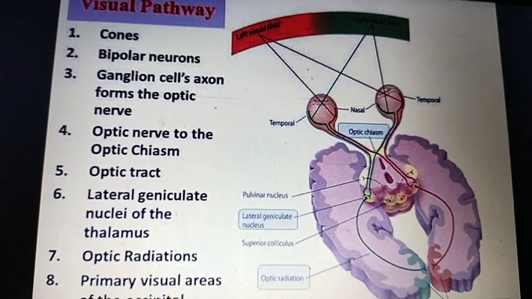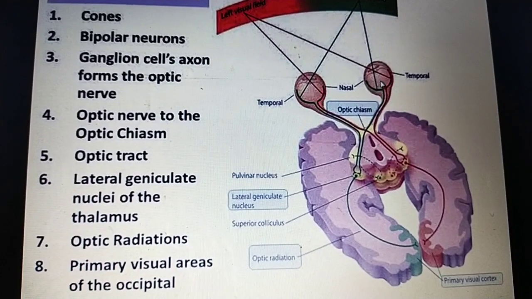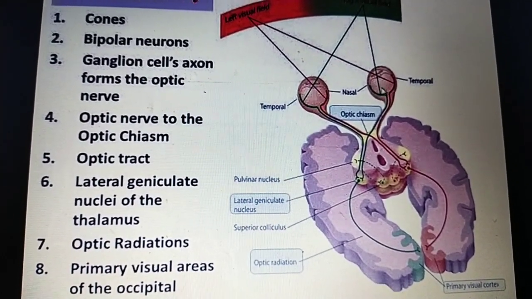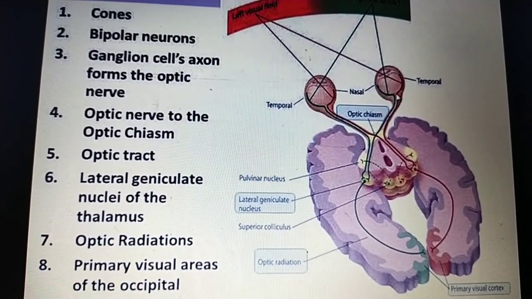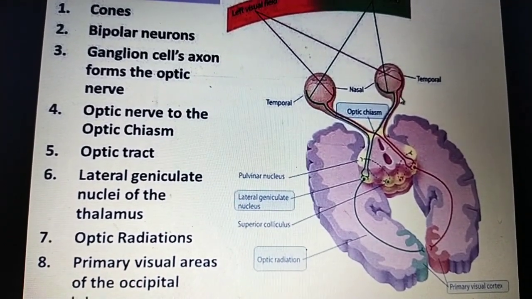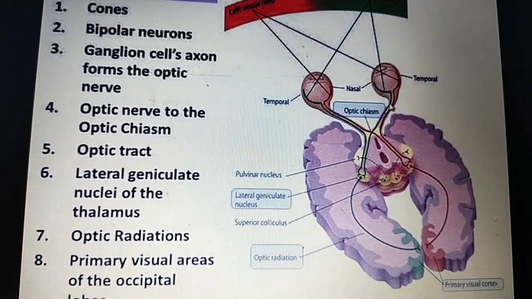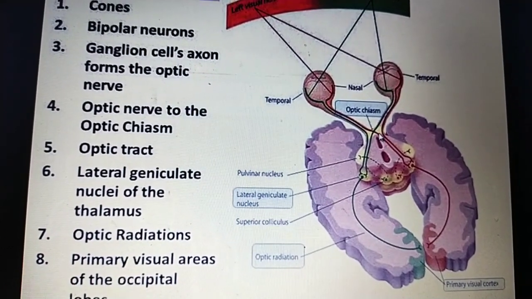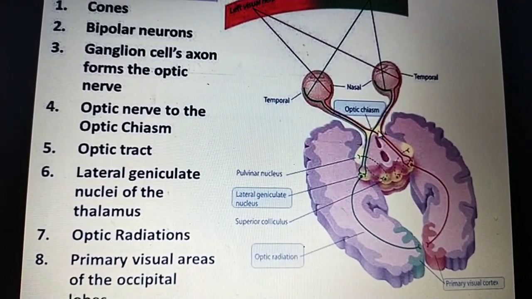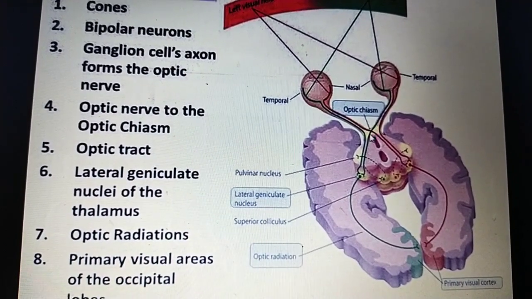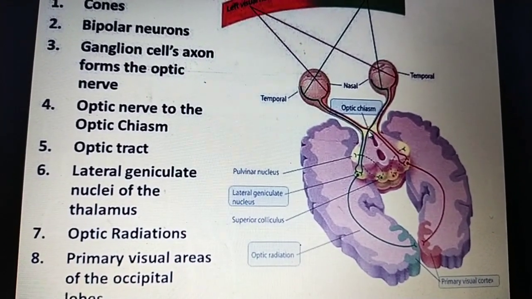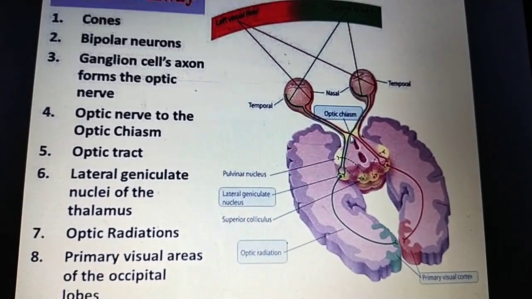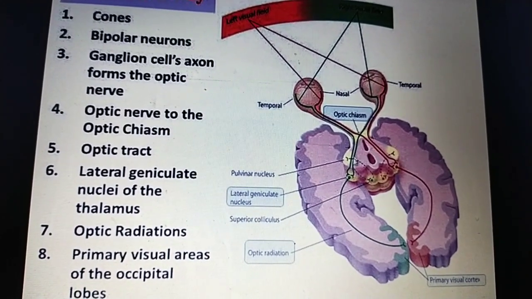This is an eye. Here only rods, cones and bipolar neurons are formed. The axons of the ganglion cells form the optic nerve, and these optic nerves cross each other. Here the crossing point is called the optic chiasma. Some axons cross and some do not cross, and from this optic chiasma there is the optic tract.